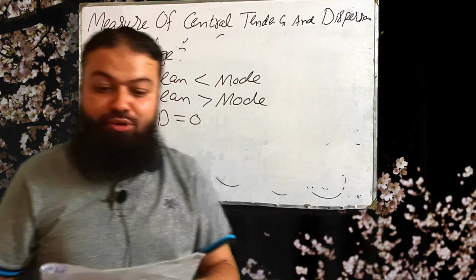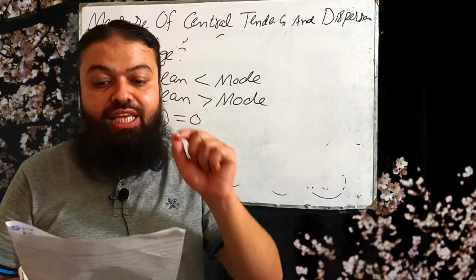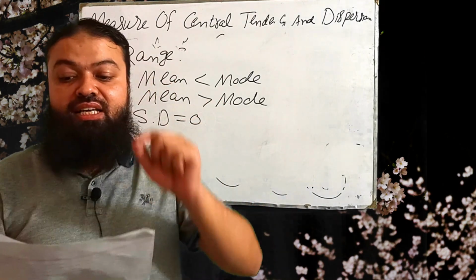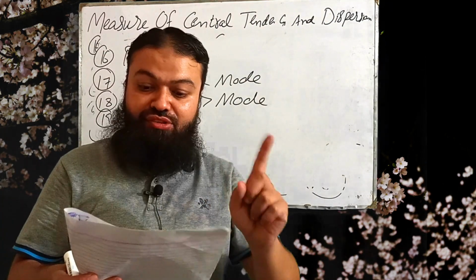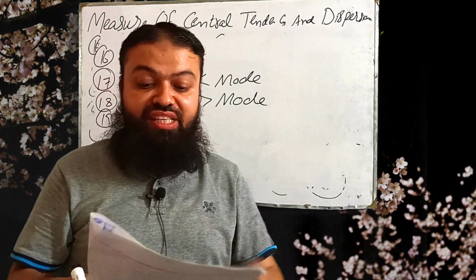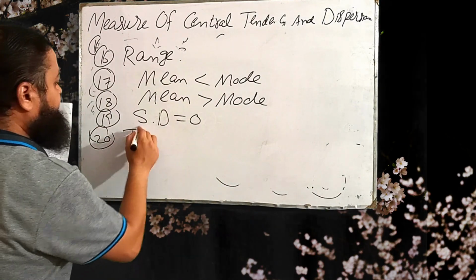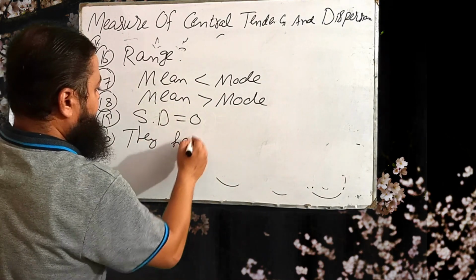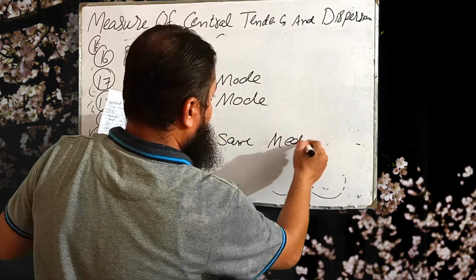Number 20 is also very important. If 2 distributions are symmetric and have the same range and the same mean, then which of the following statements are true? Same standard deviation, no, it's wrong. They have same interquartile range, wrong. The third one is they have same median.